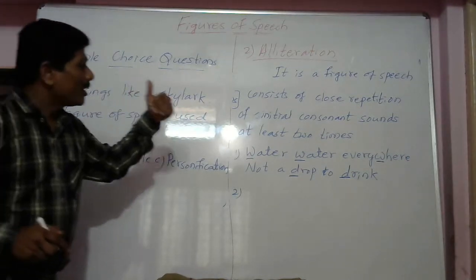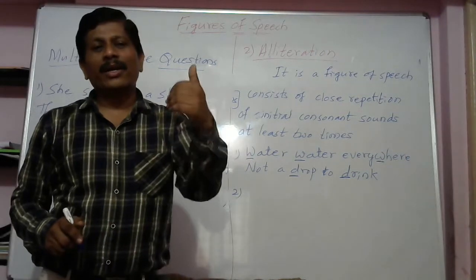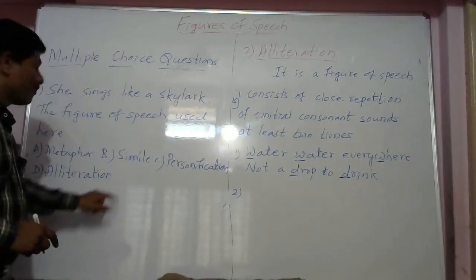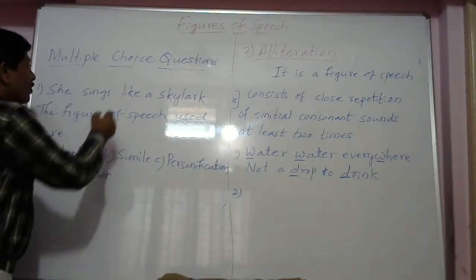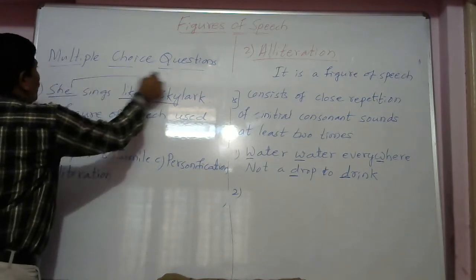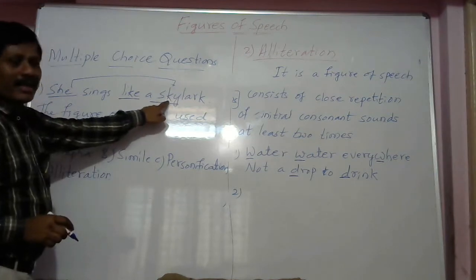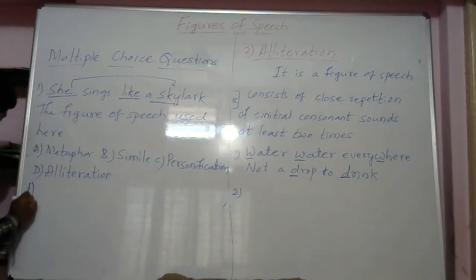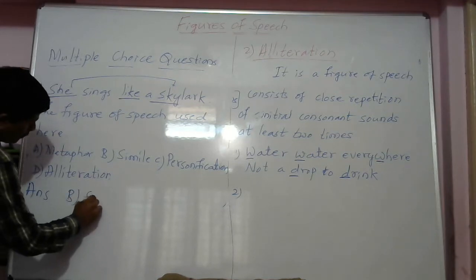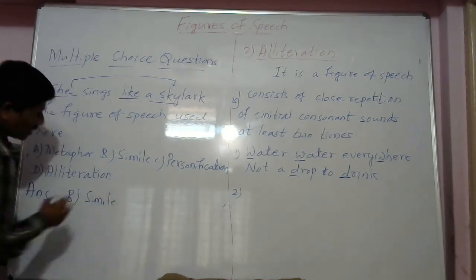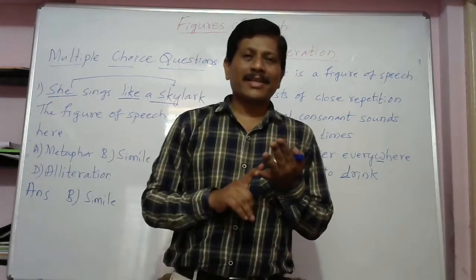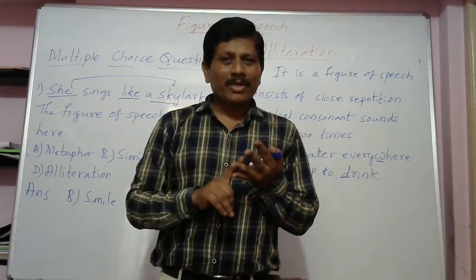If the first letter of the word is repeated twice, thrice, come to the conclusion that it comes under alliteration. Fine. So what is it then? The word like is used. She is compared to a skylark here. That's why it is simile. How do you have to write? Just write the right answer, B, simile, in the examination.